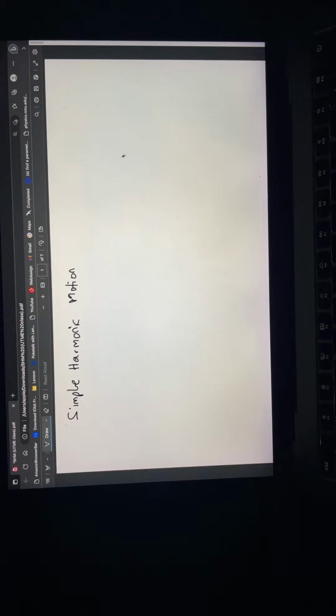So quickly, let me start with simple harmonic motion. By definition, simple harmonic motion is basically a type of motion that is periodic in nature. And when you hear the word periodic, periodic means that it is repetitive, it is repeating itself. So that's the first thing you must know about simple harmonic motion.